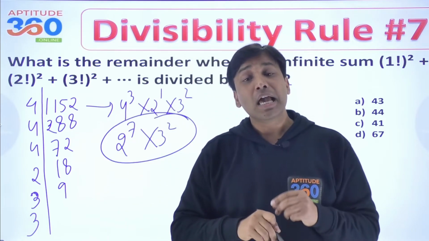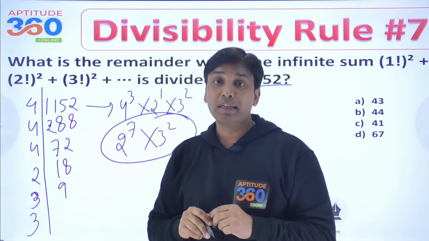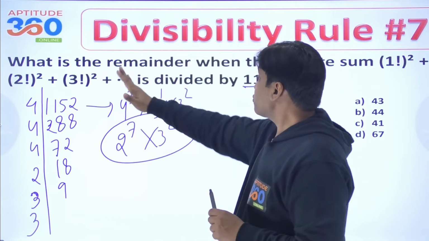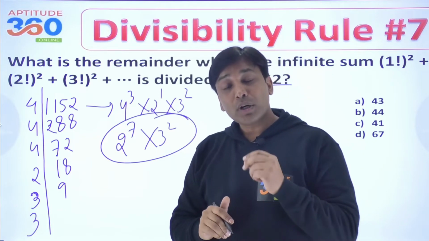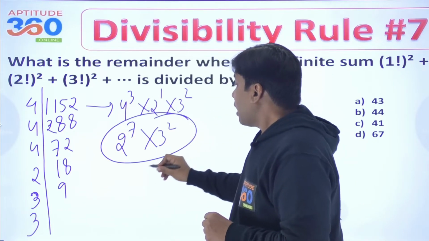Now this is 1152, right? Now what is that we should be doing? Because we cannot do it, we can do it on our own. What is that we should be finding out?